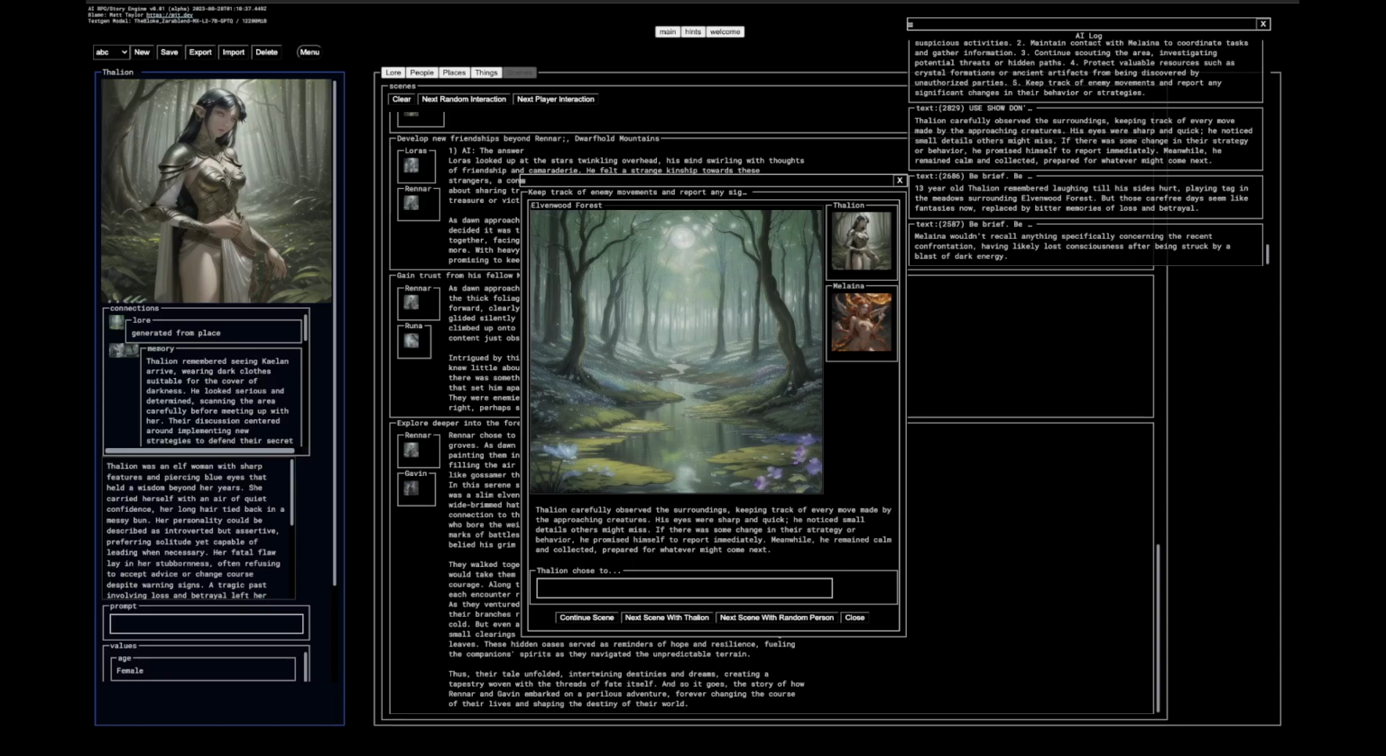But anyway, they're in the Elvenwood Forest, and Thalion is trying to keep track of enemy movements and report any blah, blah, blah. Thalion carefully observed the surroundings, keeping track of every move made by the approaching creatures. Her eyes were sharp and quick. He noticed small details others might miss.